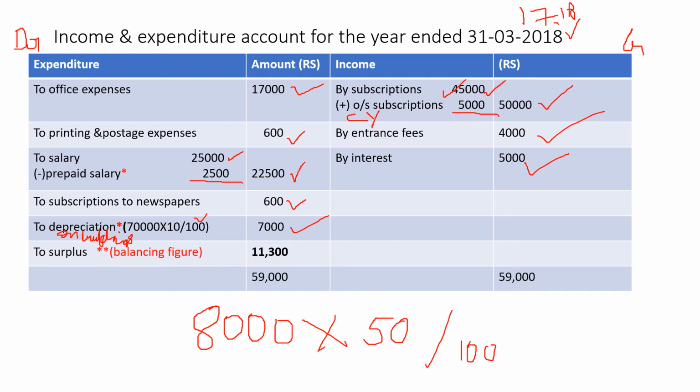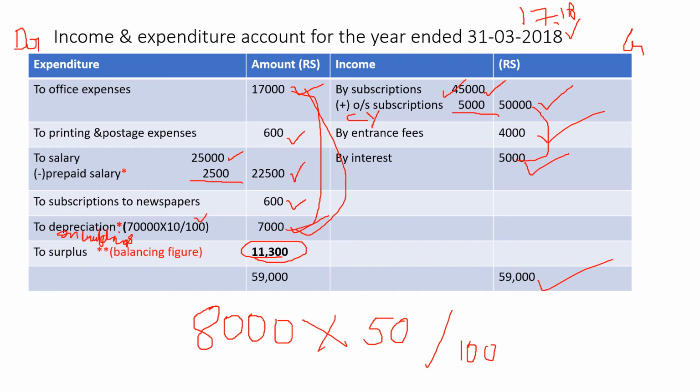Now how to find out the balancing figure? Make the total. Don't consider this surplus one. Make the total from here to here and here. So greater side is the credit side. Income side is greater. 50,000 plus 4,000 plus 5,000, 59,000. Now if you calculate 17,000 plus 600 plus 22,500 plus 600 plus 7,000, how much do you get?